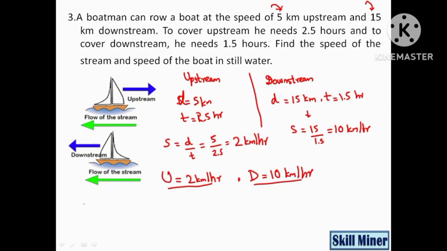Okay. We know that speed of boat is equal to 0.5 into d plus u, which is 0.5 into 10 plus 2, which is equal to 0.5 into 12, which is equal to 6 kilometer per hour.